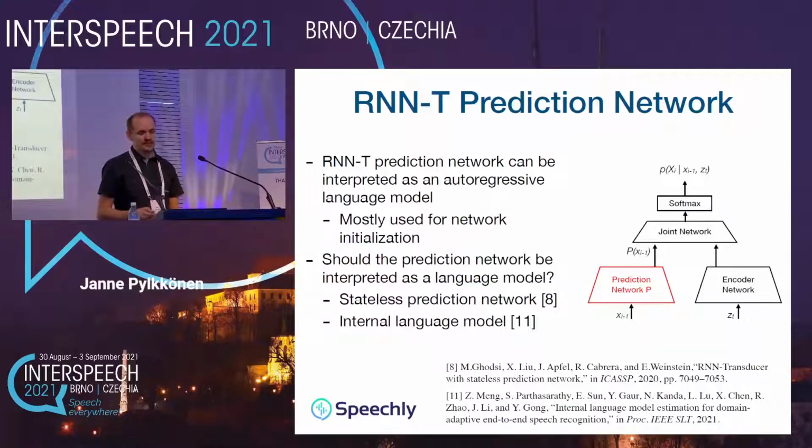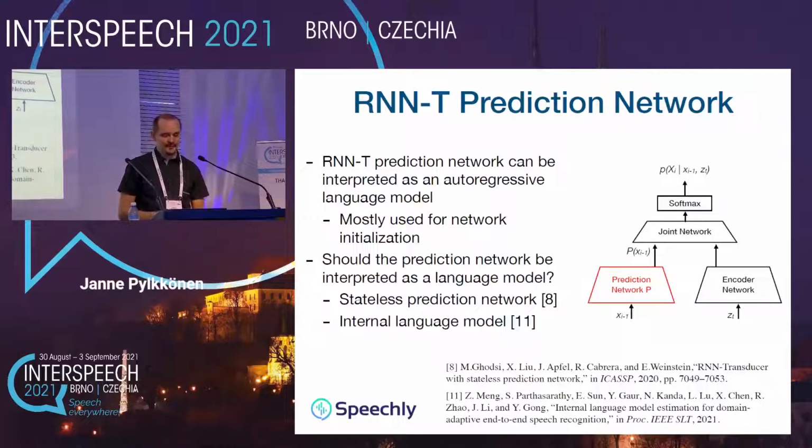However, because it does not produce a conditional distribution of the next token given the history, but only a representation to be interpreted by the joint network, it cannot be used as a language model by itself, and this property has instead been used mostly for initializing the network from a neural language model.